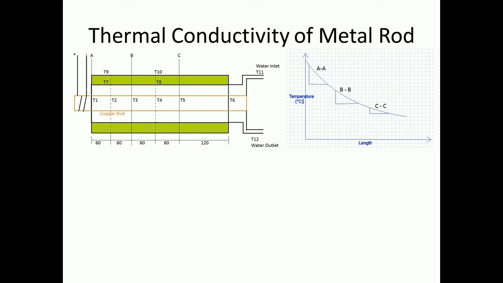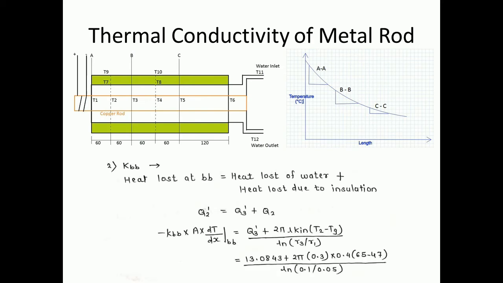Similarly, we can find out the thermal conductivity of the metal rod at B section. In this case, we are going to do the energy balance again. Hence, the heat lost at B section is equal to heat lost by the water plus heat lost due to the insulation. Heat lost by the water and heat lost due to the insulation we can calculate with the help of Fourier's law of heat conduction.